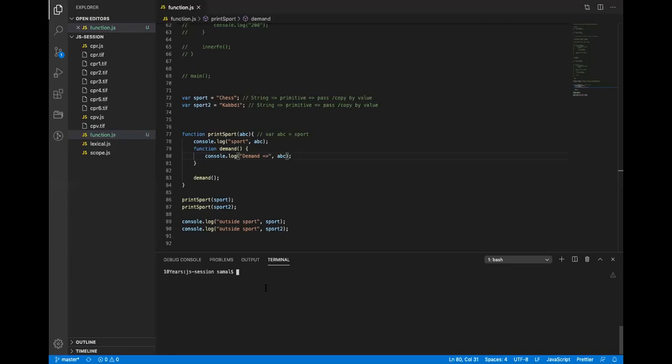Chess, kabaddi, kabaddi, and chess, kabaddi. Basically outside first it will print this, so it will print chess, and then it will run demand chess. Chess, demand chess, then kabaddi, demand kabaddi, and then outside of these two functions.